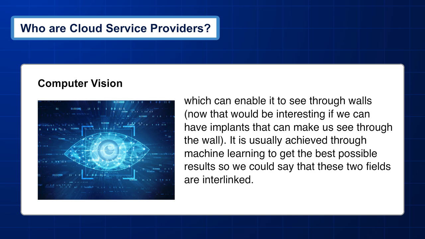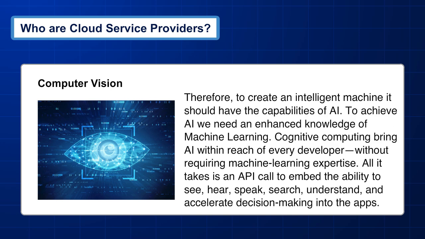So we could say that these two fields are interlinked. Therefore, to create an intelligent machine, it should have the capabilities of AI. To achieve AI, we need an enhanced knowledge of machine learning. Cognitive computing brings AI within reach of every developer without requiring machine learning expertise. All it takes is an API call to embed the ability to see, hear, speak, search, understand, and accelerate decision-making into the apps.